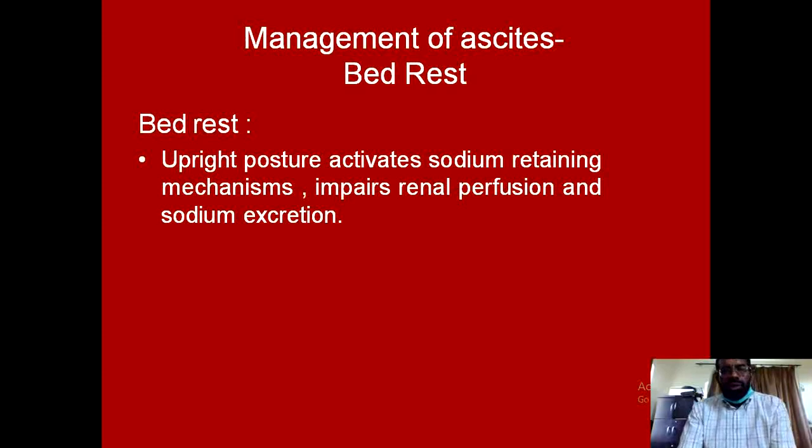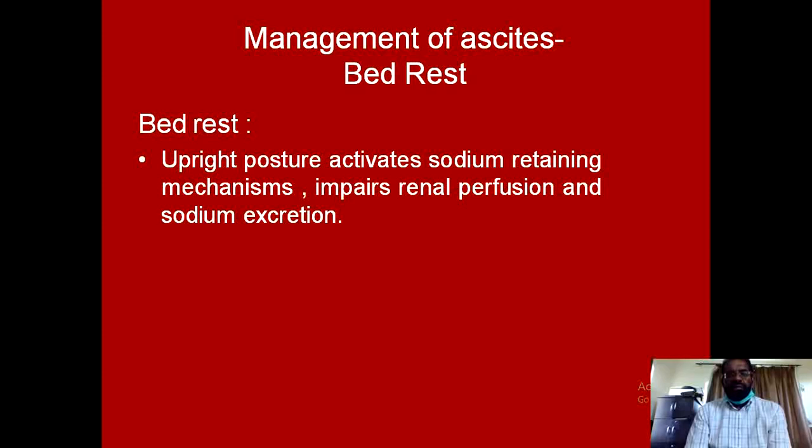And coming to the management of ascites, the number one advice is bed rest. This bed rest is helpful in most of the cases, and patients with mild to moderate ascites will get diuresis and the ascites may be significantly reduced.